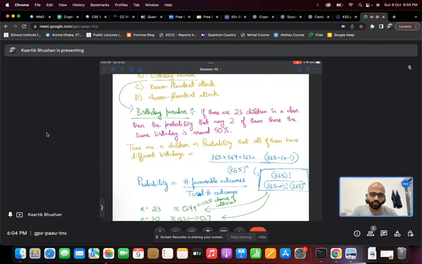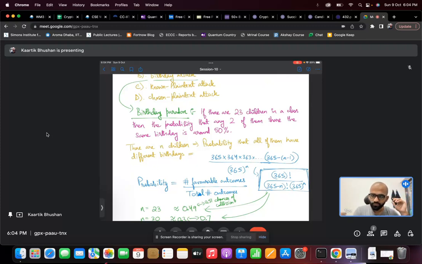So there are overall 365 to the power n total assignments of birthdays to these n children, because we can multiply the number of options for each person. And the favorable assignments would be those where each of them has a different birthday.